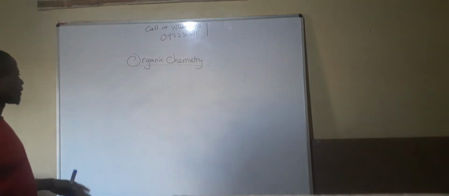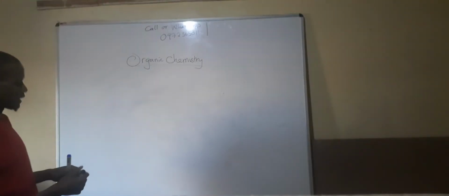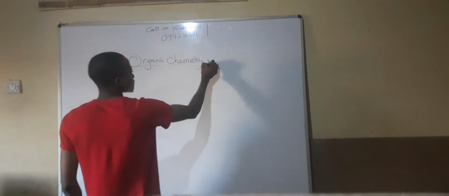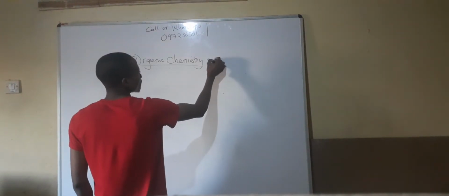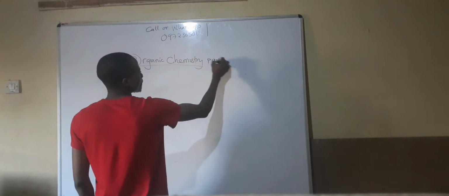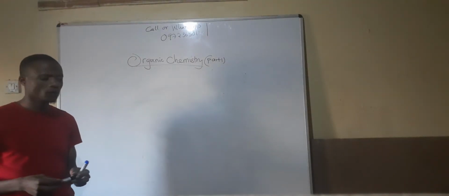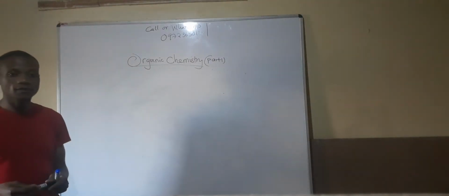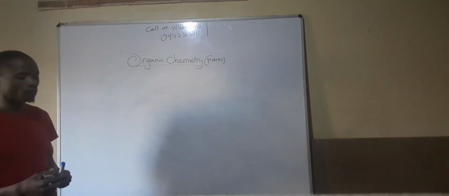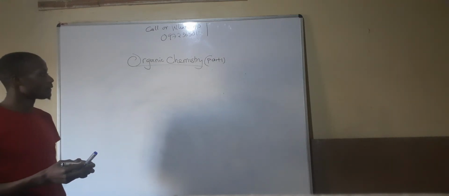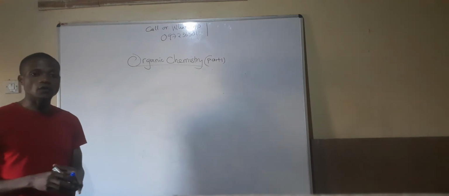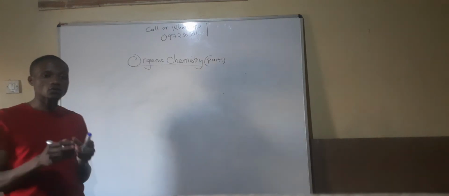Okay, now I want to do the introduction of organic chemistry. So this is part 1, organic chemistry part 1. Organic chemistry is the study of carbon containing compounds, except the oxides as well as carbonates. Those are not organic compounds.